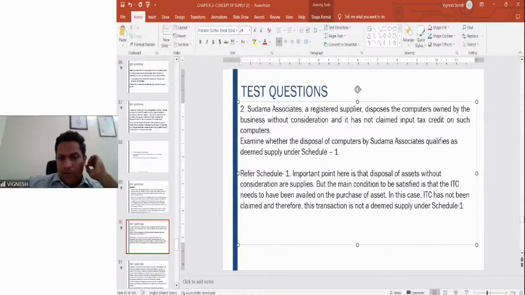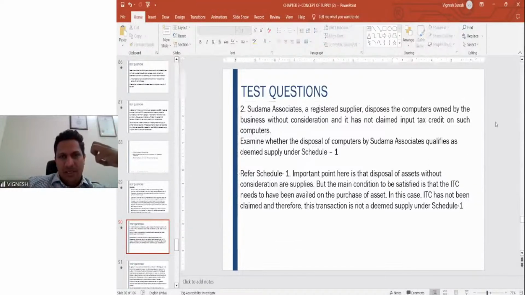No, Vivek, yes, because it is in the business of disposal of computers? No. It doesn't matter in which business. When it says disposes the computers owned by the business, it doesn't mean that it is into the business of disposing computers. Irrespective, he has not claimed the input tax credit on that. You never know whether they're into the business of disposing computers. That is not the correct interpretation. I hope it is clear.